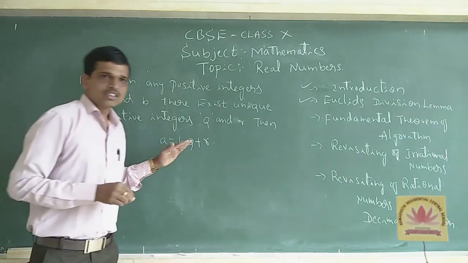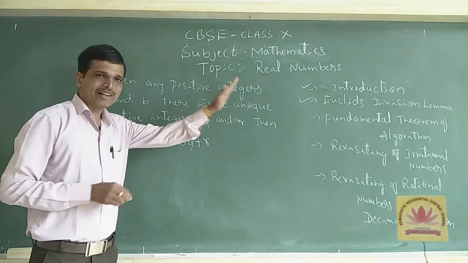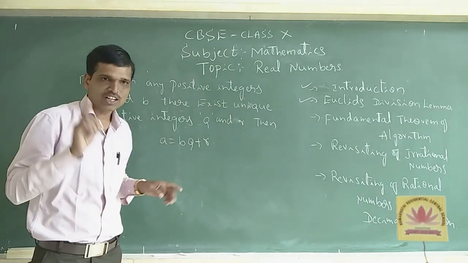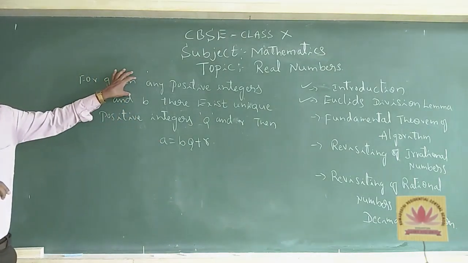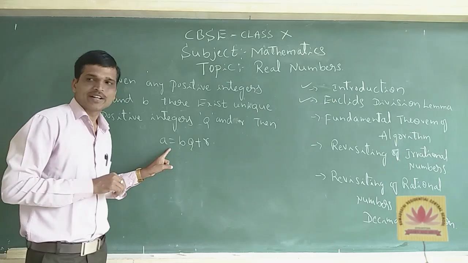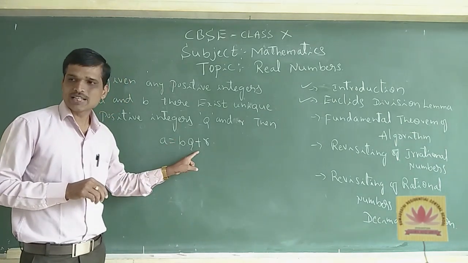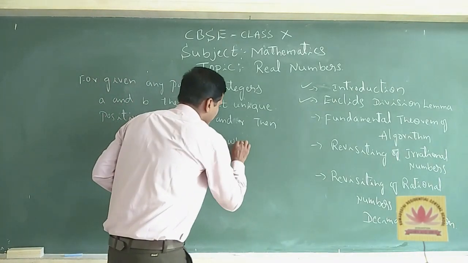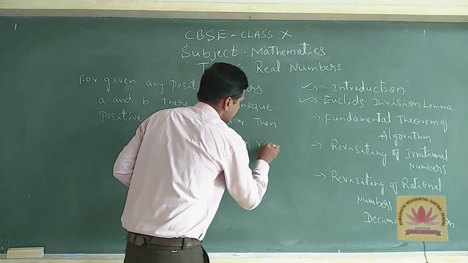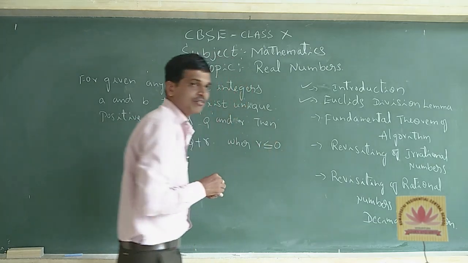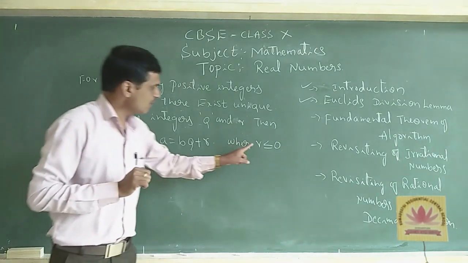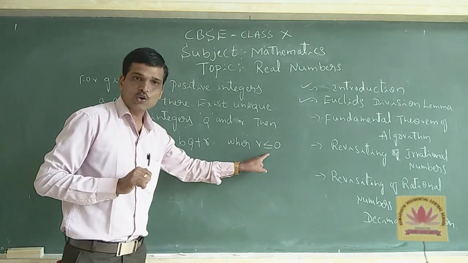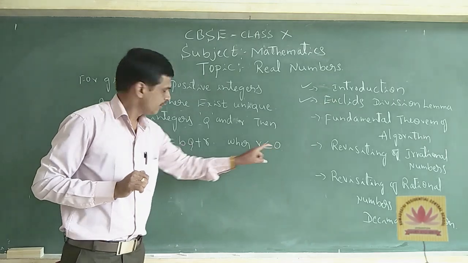As I consider here the previous puzzle activity as one of the examples, according to that, the Euclid division lemma equation can be written as A is equal to BQ plus R, where R is the remainder. R is always greater than or equal to 0.